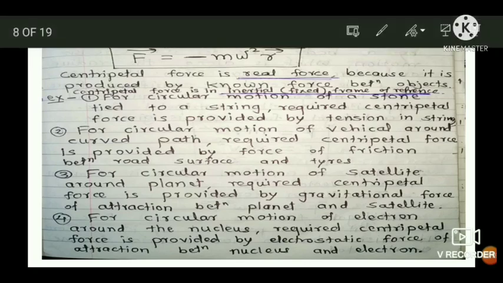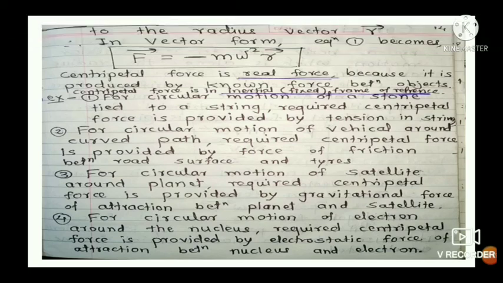For circular motion of electron around the nucleus, required centripetal force is provided by the electrostatic force of attraction between nucleus and electron, and thus the centripetal force is a real force. It is necessary for circular motion. It is directed along the radius and towards the center of circle, and it acts in inertial frame of reference. And formula for the centripetal force.